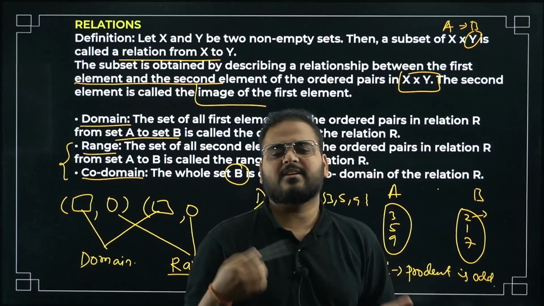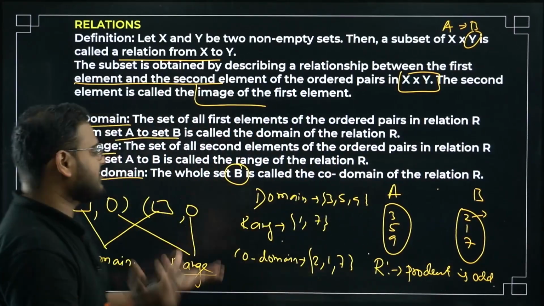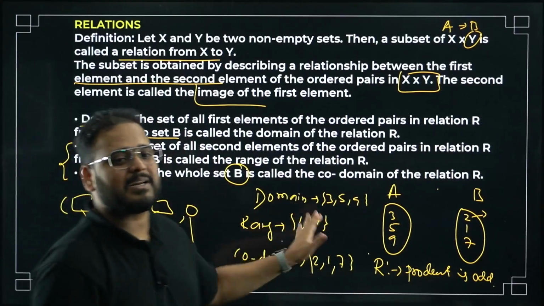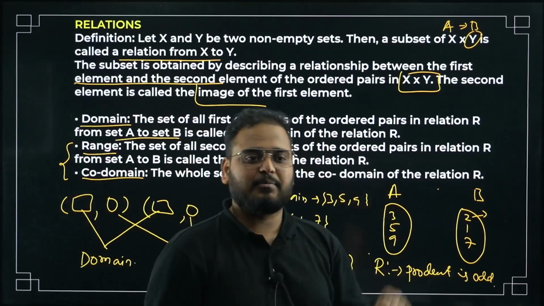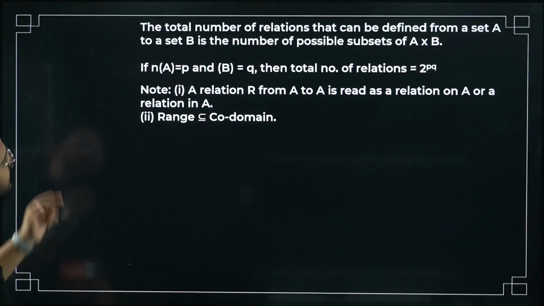I think I've taught you this in relation and function already when I was teaching you in PU 2, but still this is going to be very, very important. I've explained it over here as well. So let me know whether you have a doubt in this part. Comment section, let me know, sir. Domain and range is clear. Okay, moving on to the relations part.